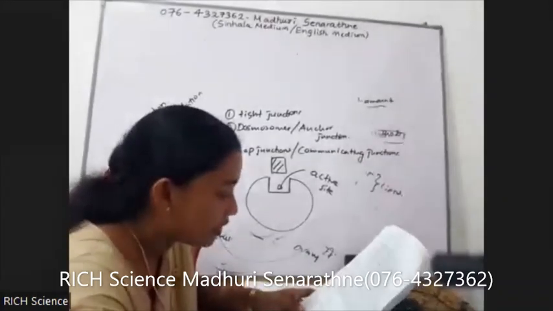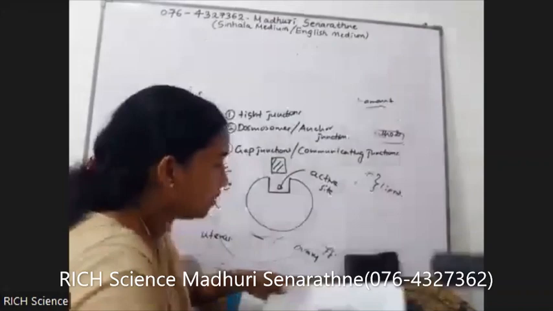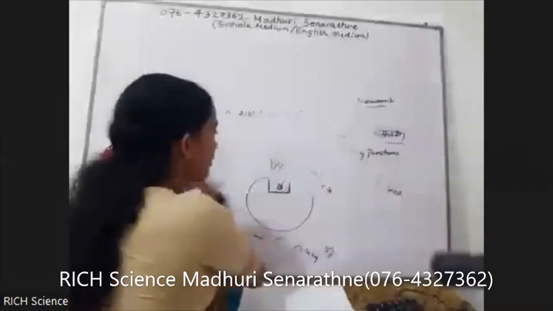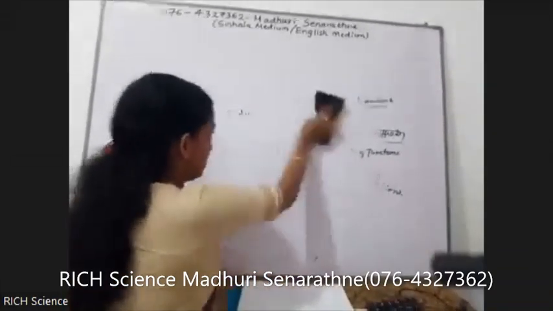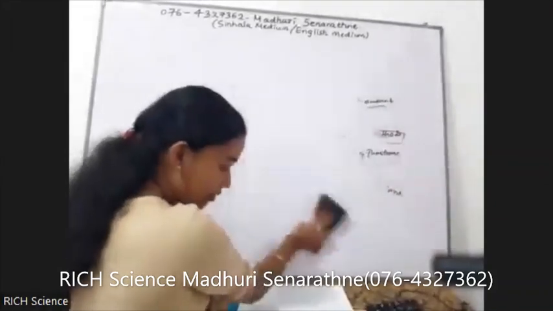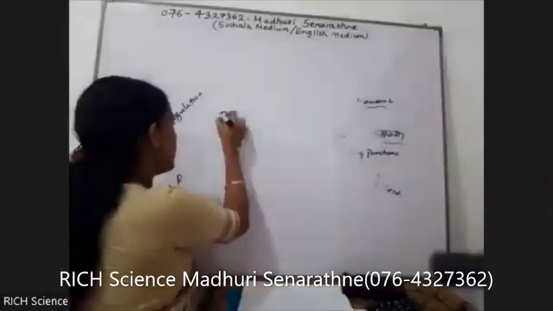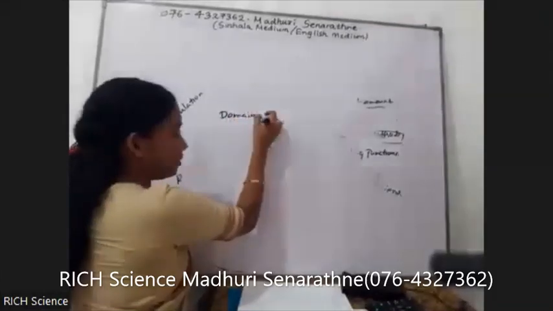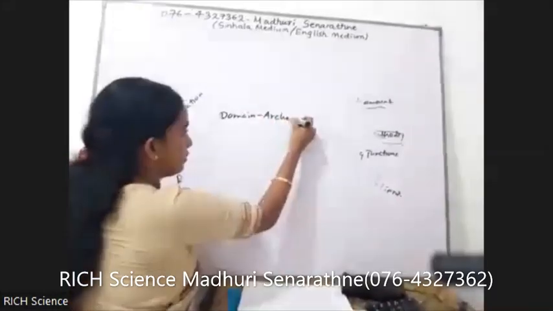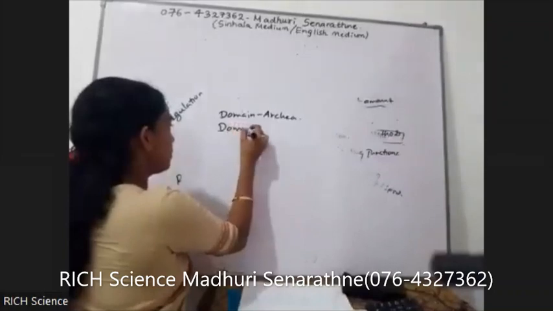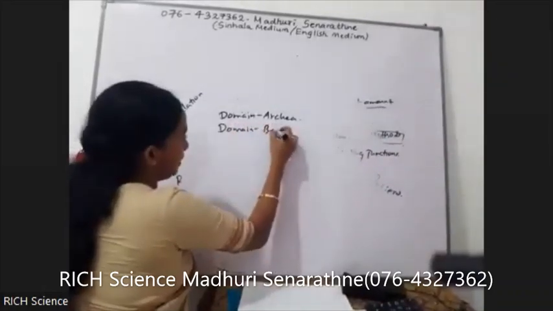Which kingdoms have an organized nucleus? I ask about eukaryotic kingdoms. Okay, eukaryotic kingdoms. You know, there are three domains. Domain Archaea, domain Bacteria.